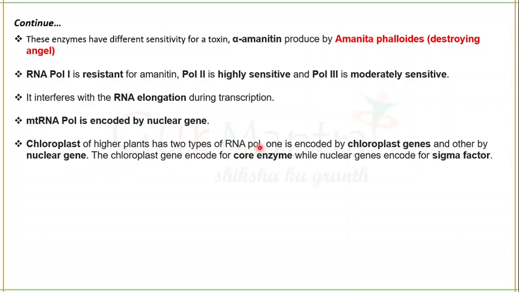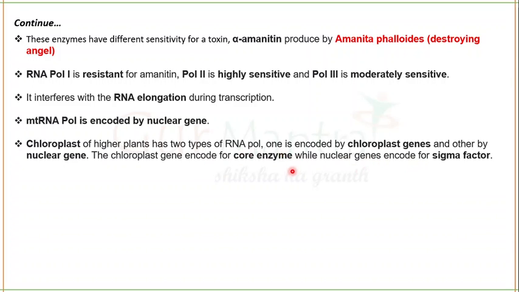It has two types of RNA polymerases actually. One is encoded by a chloroplast gene and the other by nuclear genes. The one encoded by the chloroplast gene is the core enzyme, and the other, encoded by a nuclear gene, provides the sigma factor. Fine.